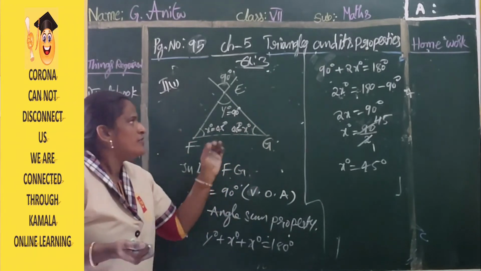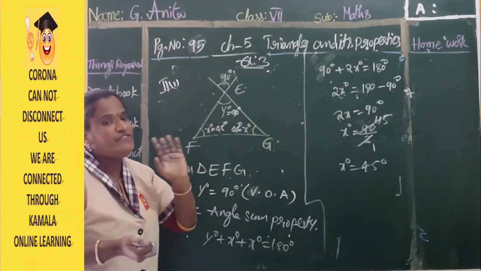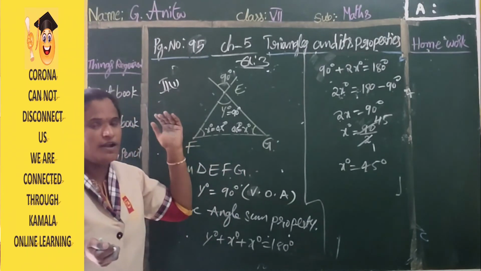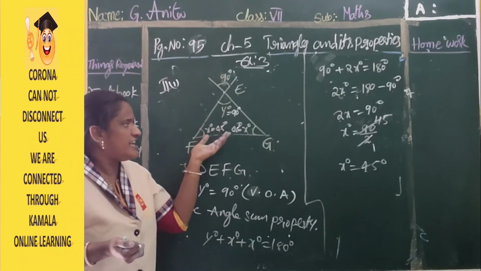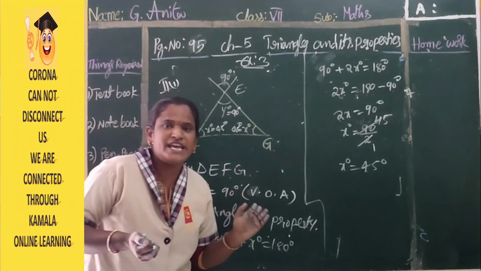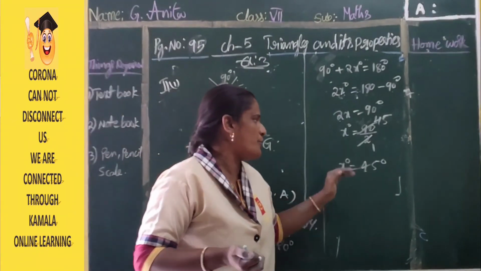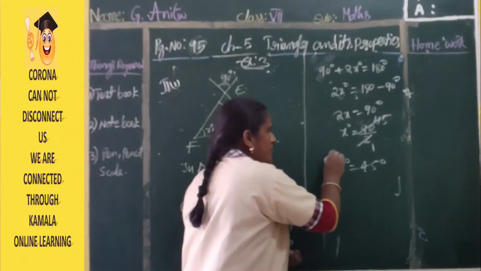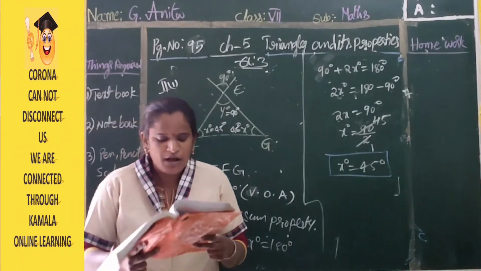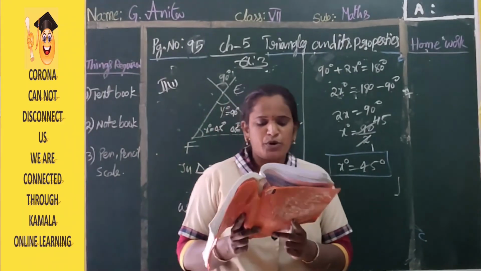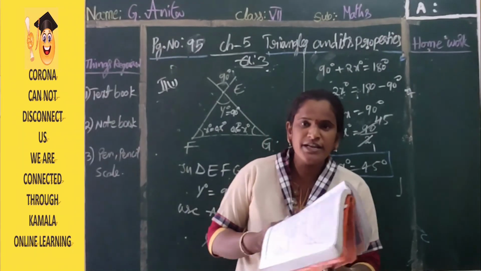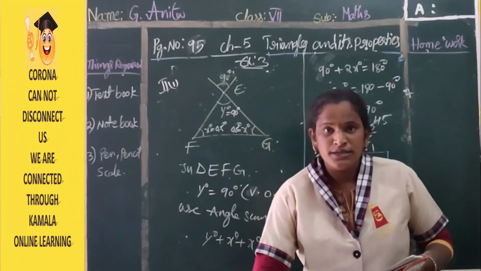Okay, clear, children? Just simply observe the figure. Which angles are opposite to each other? Observe which angles are alternate interior, alternate exterior. Any angles you can observe. And always in this exercise we are using the angle sum property. Clear, children, everyone? In the second page, all the problems depend on the angle sum property. Okay, clear, children?